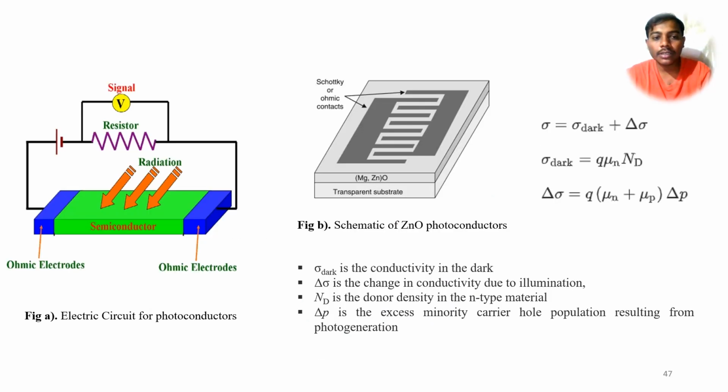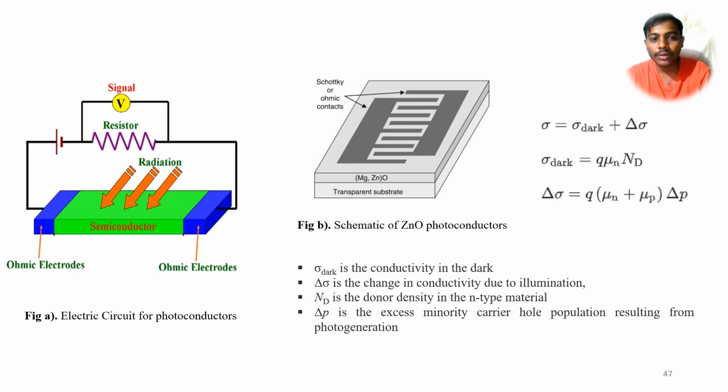Here we can see the electric circuit of photoconductors in figure A and the schematic of a zinc oxide photoconductor in figure B. In figure A, the photoconductors are connected in reverse bias because it requires a wide depletion region. If we increase the depletion region, then we'll get a higher current.